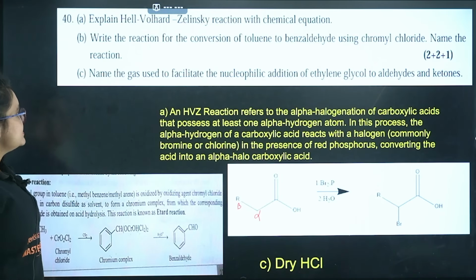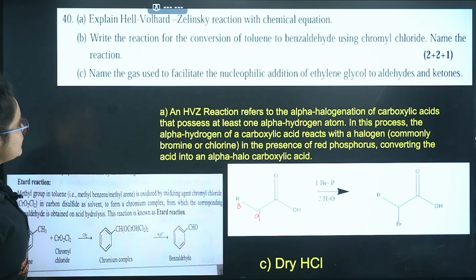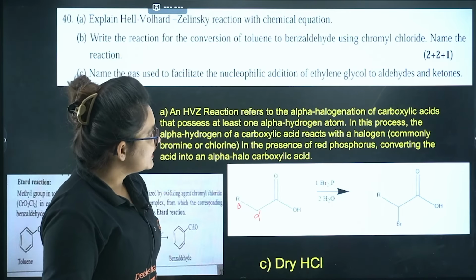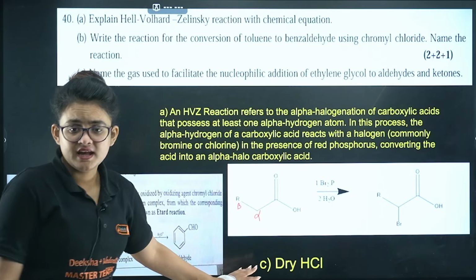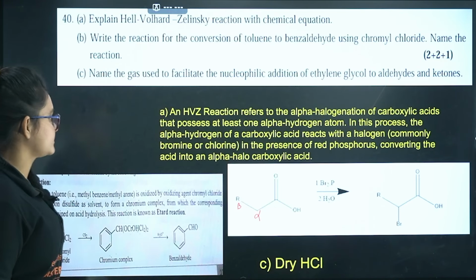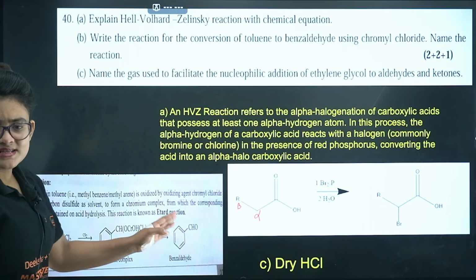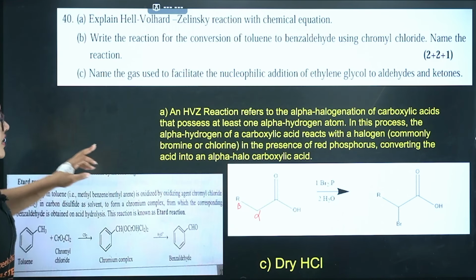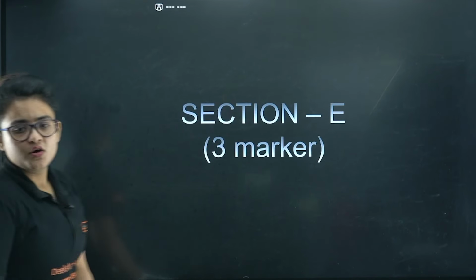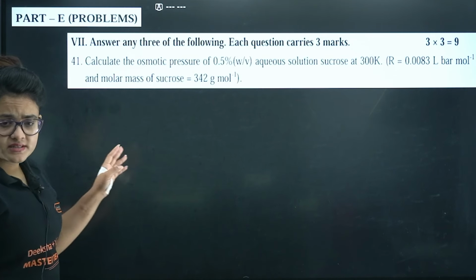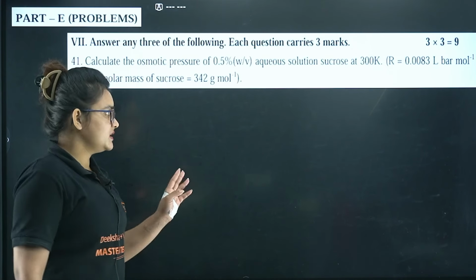Okay, next you can see, name the gas used to facilitate the nucleophilic addition of ethylene glycol to aldehydes and ketones. So that is basically dry HCl. Okay, I guess it's okay, hemiacetal, ketal type of thing you will get out of this reaction. Okay, let's proceed further. Let's proceed with section E. It is of 3 marks. You can see, numerical problems we can start with.